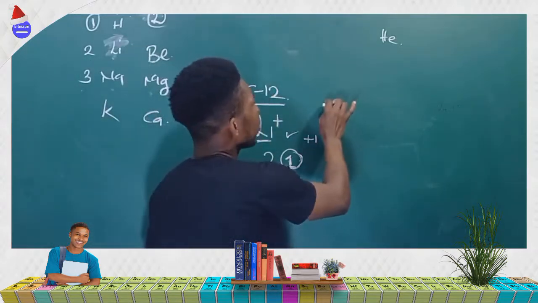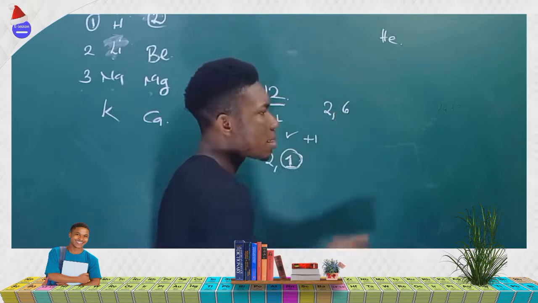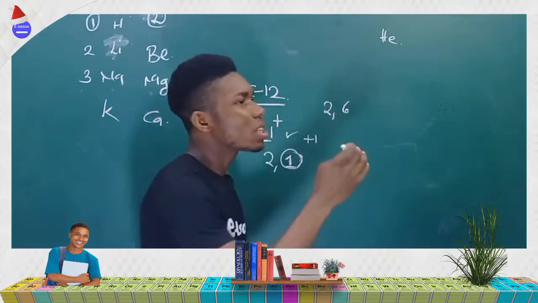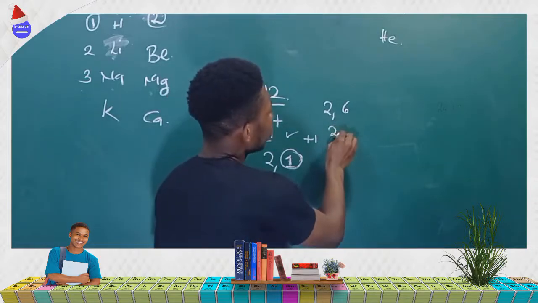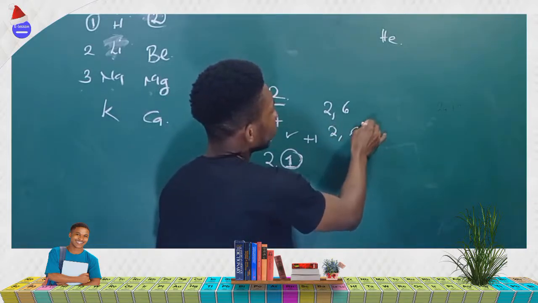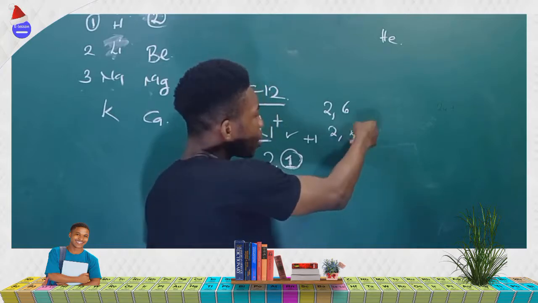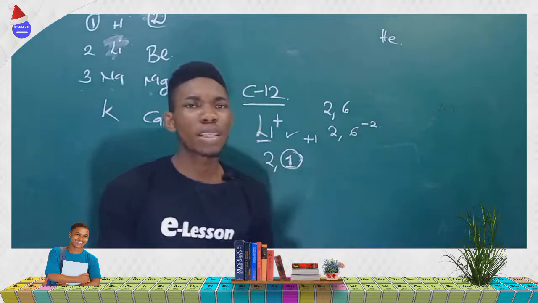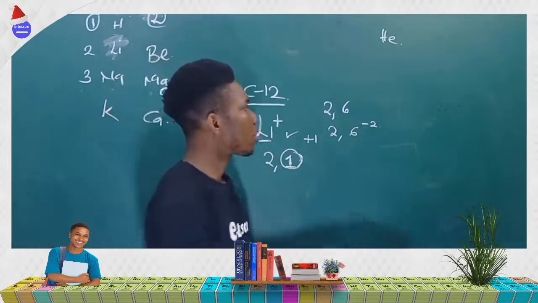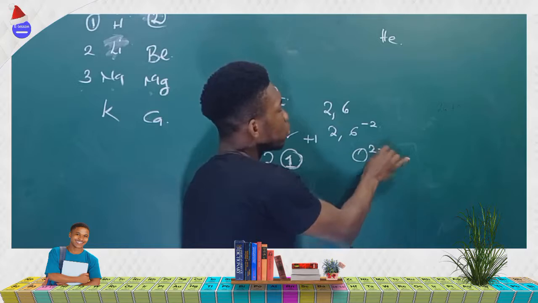Oxygen has electronic configuration of 2 and 6, isn't it? Now, to complete octet, oxygen needs how many electrons? 2 more electrons, which is 2, 6 plus 2, because if it gains 2 electrons, it becomes 8. And we say when it gains electrons, it becomes negatively charged. So the most stable ion for oxygen is oxygen 2 minus.